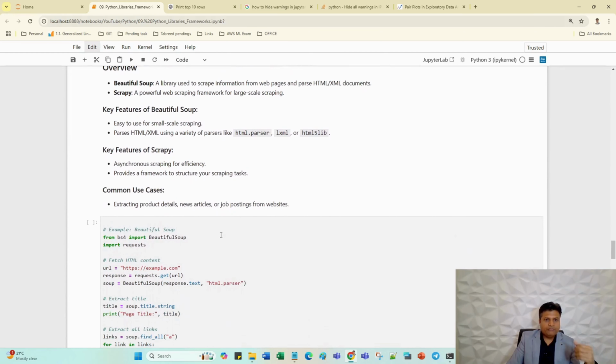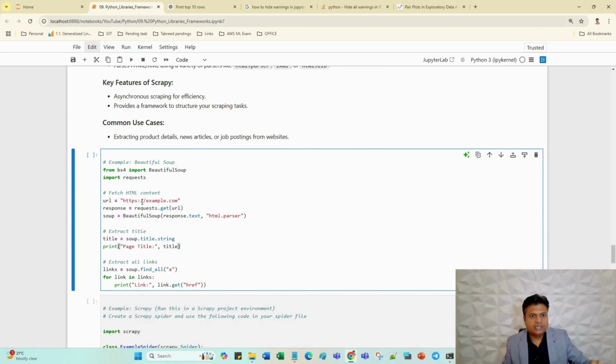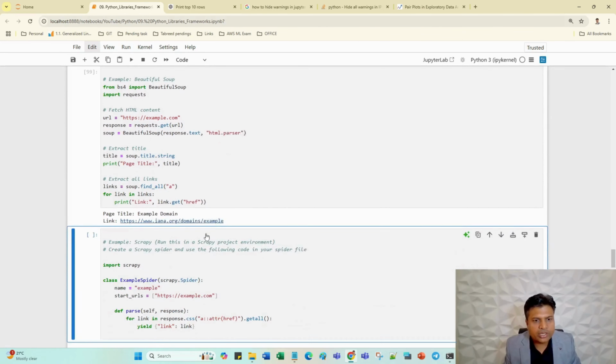So we will discuss web scraping in detail. I have given an example so that you can easily understand. See, this is just an example.com URL, and Beautiful Soup is used for this one. Let me run this program. So basically this program will fetch the data from this particular website through the given URL, and will show the text of the website, and after that we can customize things according to our requirement.